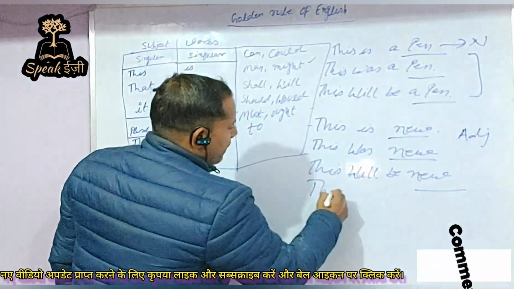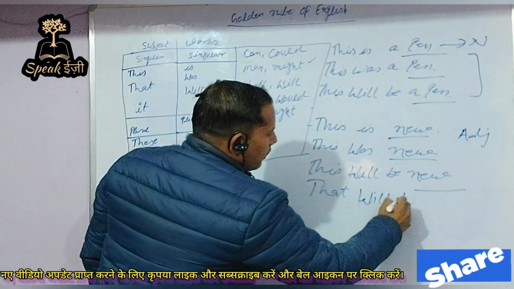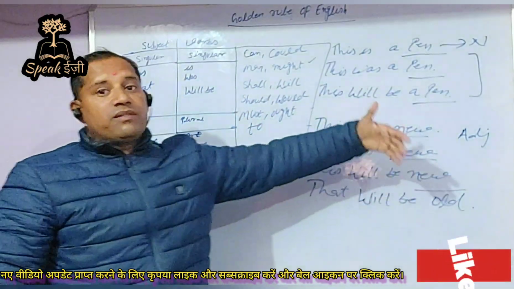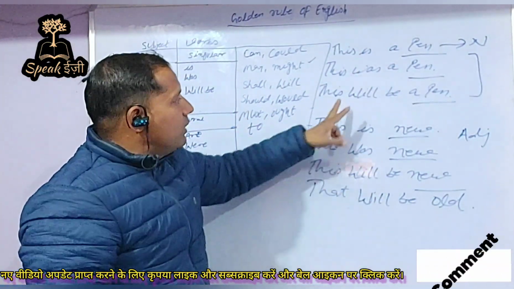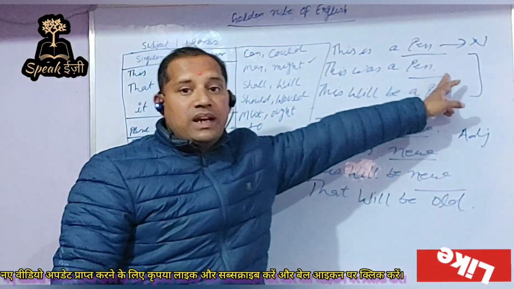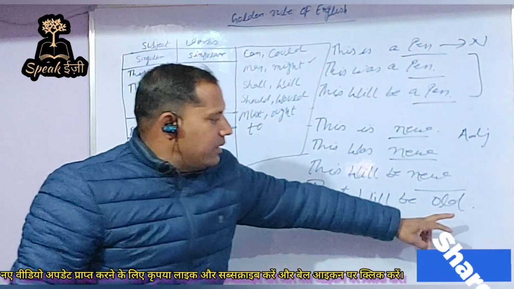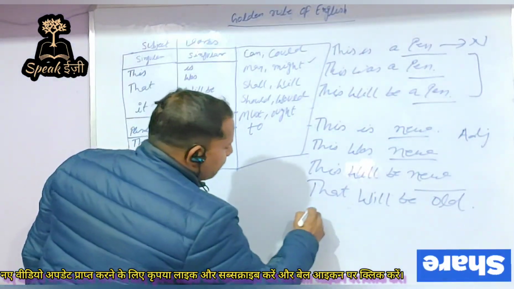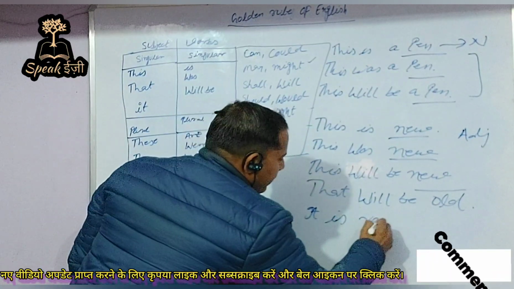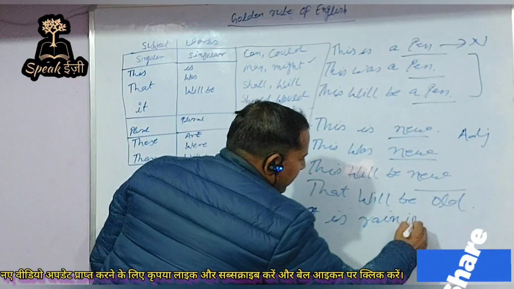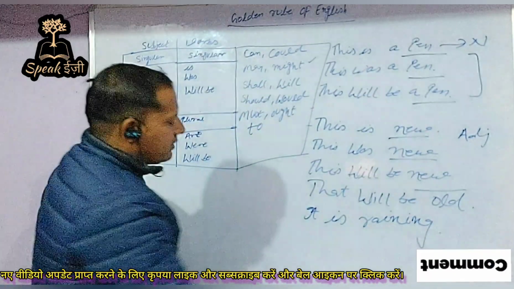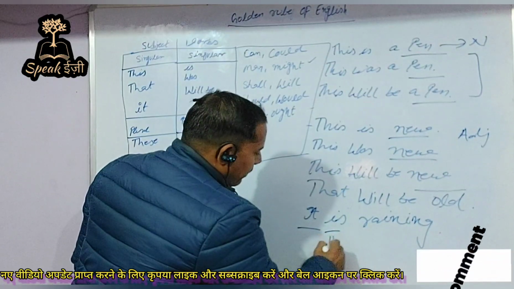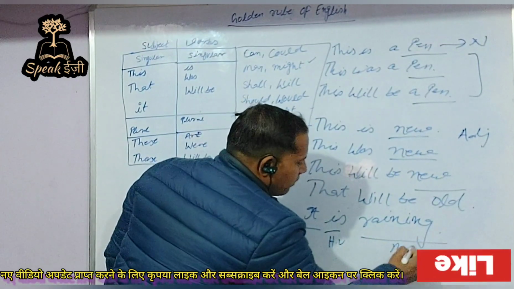So it may be that will be old. It is not a question of which adjective you are using, but the condition is the same. Either you can complete a sentence with the help of a noun complement, or with an adjective complement, or even with a verb. For example, it is raining. In this sentence, the subject is it, and is is the helping verb, and raining is the main verb in the sentence.